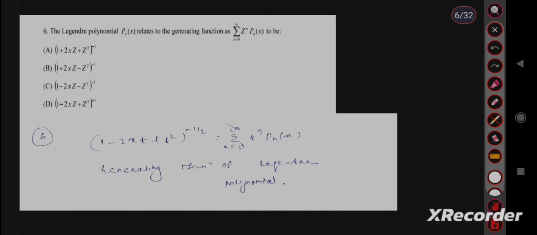This was a direct question from Legendre polynomial; the generating function was asked. The generating function is (1 minus 2xt plus t square) to the power minus half. But in all options, minus half is not given, minus 1 is given. I think this is a printing mistake. So grace marks should be there. Then move to the next question.